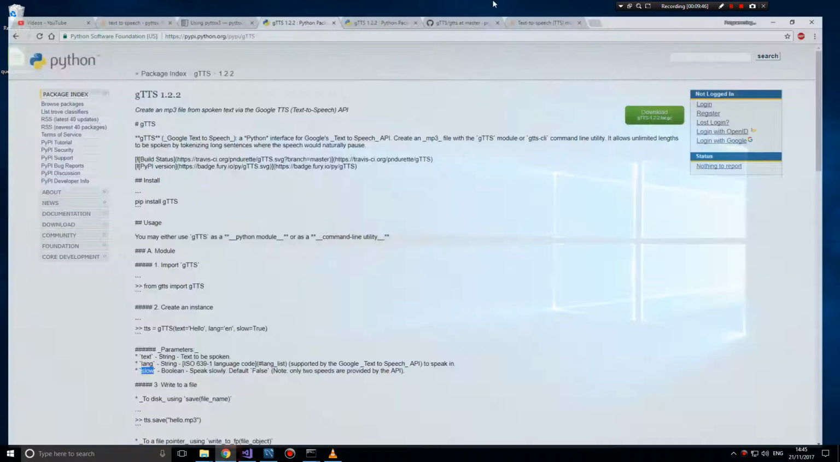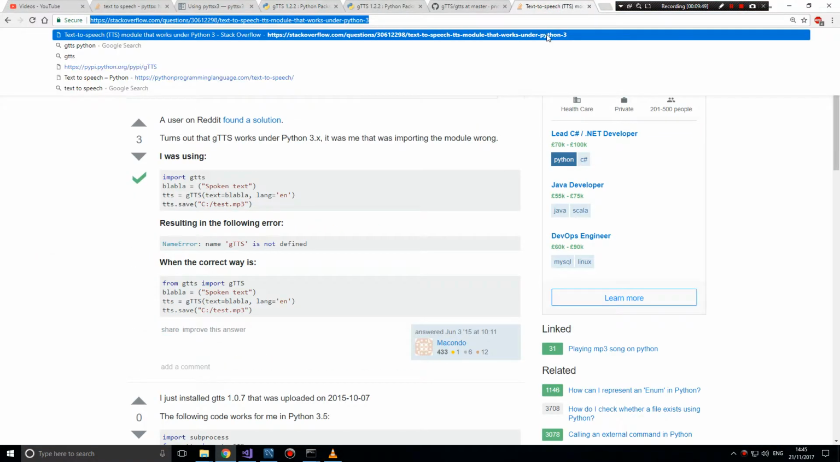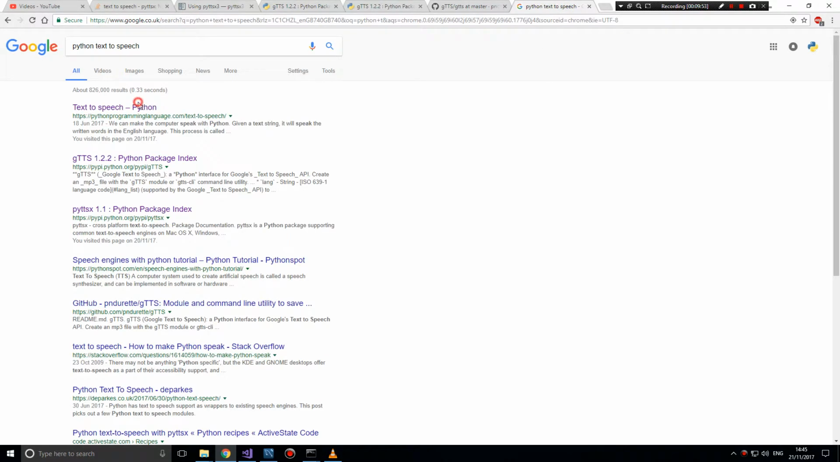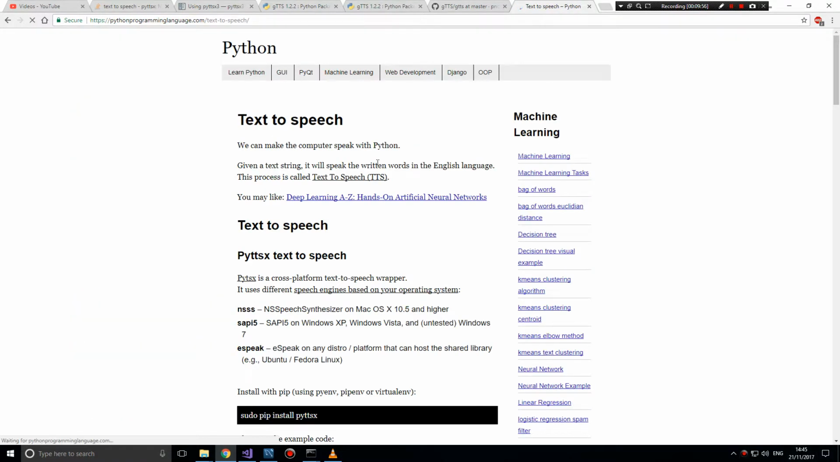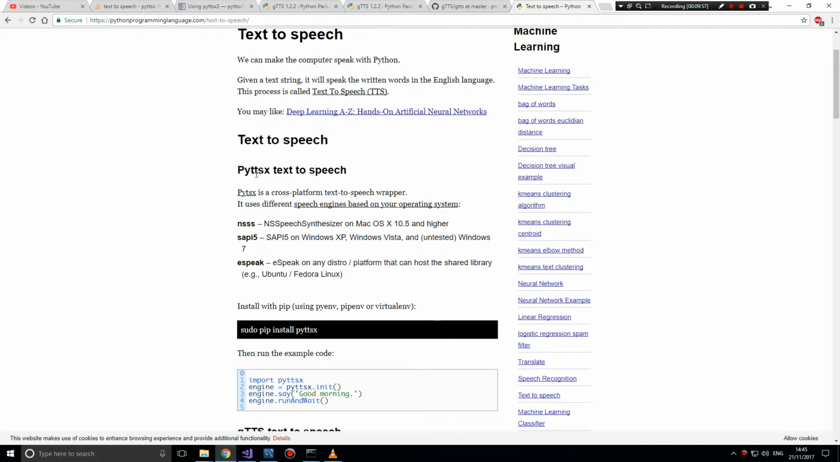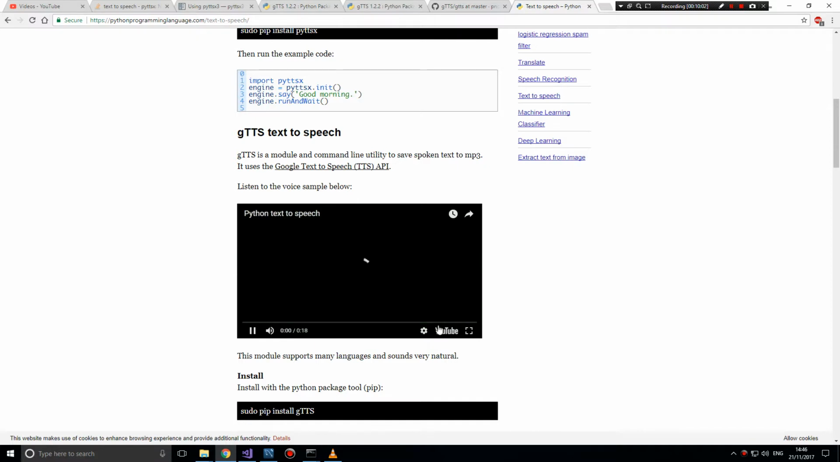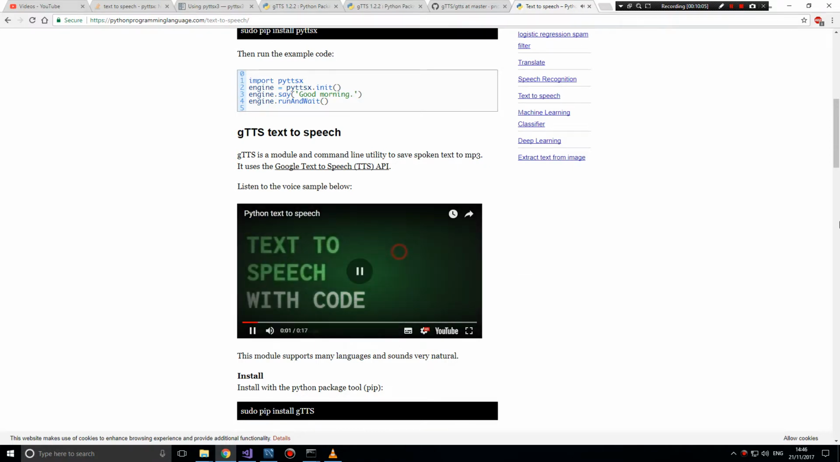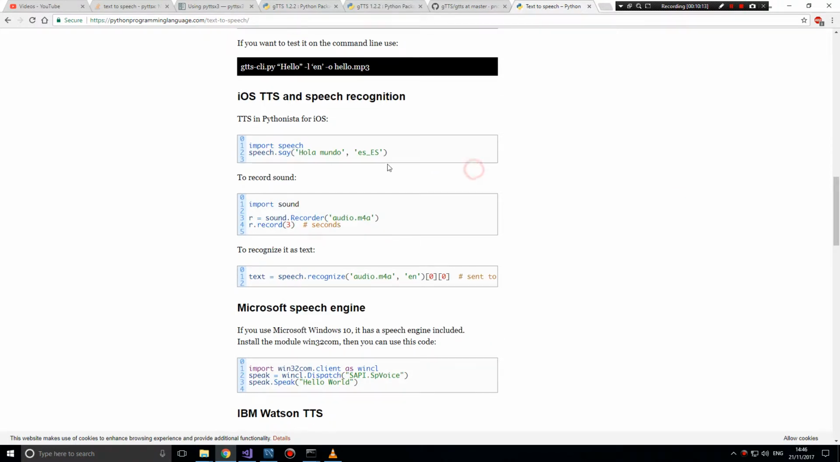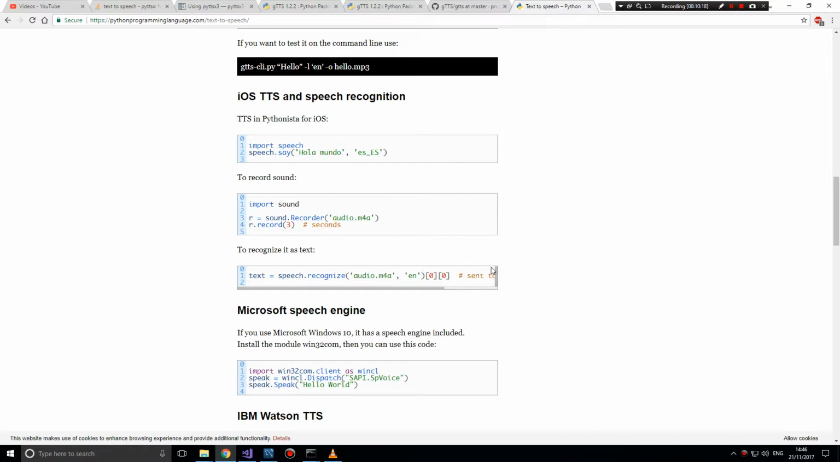Now, I did say that there are other Python text-to-speech options, and there are. If you Google Python text-to-speech, this website has examples of different ones. Here, this is, I think, maybe the most popular, gTTS, and they also have a video of it. What else do you have over here? Say good morning. Whatever. What's this? iOS, TTS.